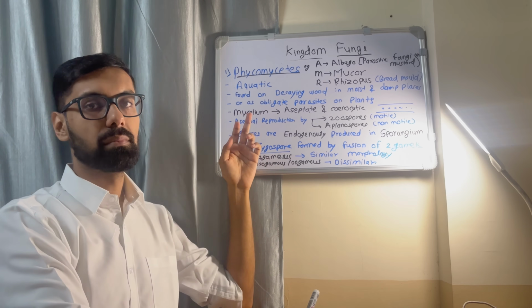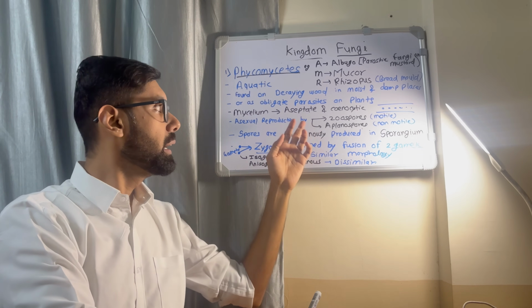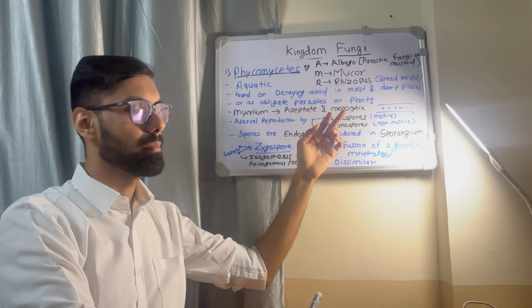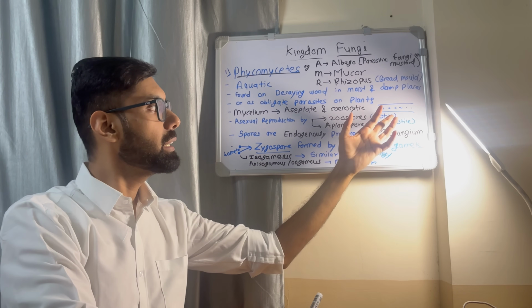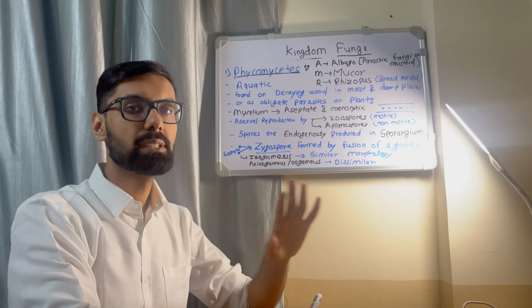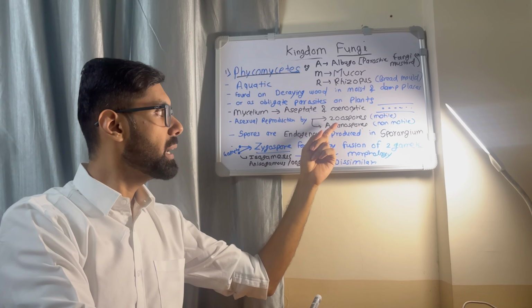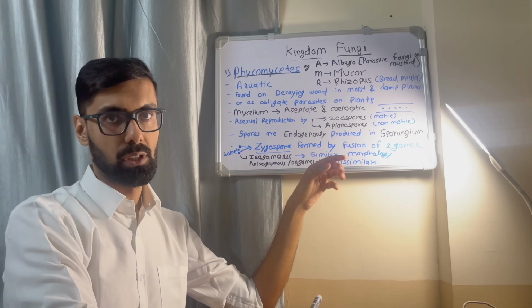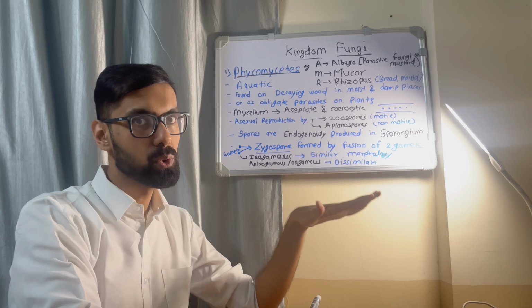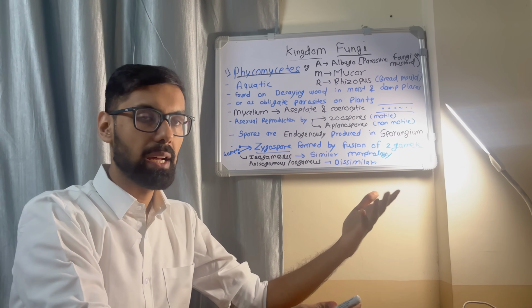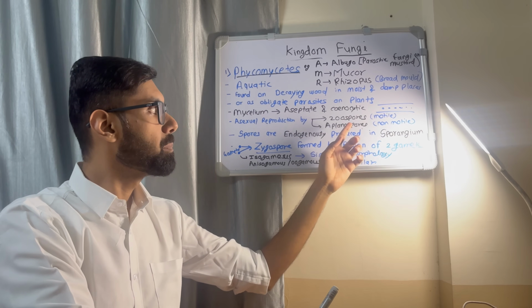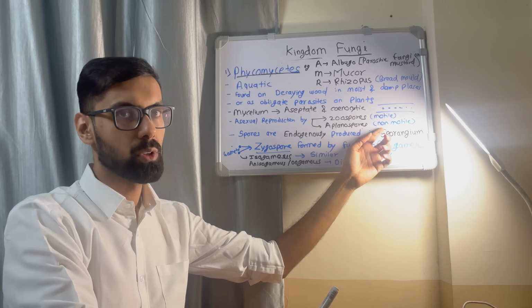Now, the mycelium is the differentiating feature. It is aseptate and coenocytic, meaning it has multinucleated cytoplasm and there are no septa. Now, asexual reproduction is by zoospores and aplanospores. Zoospore, as the name suggests, zoo, that is animal, are motile. So, zoospores are motile and aplanospores are non-motile.